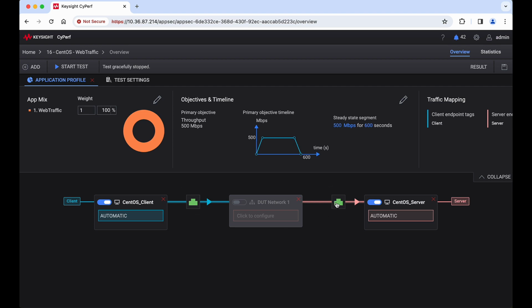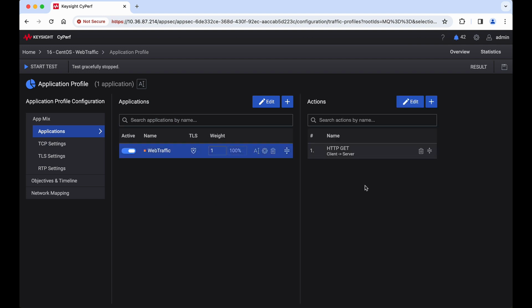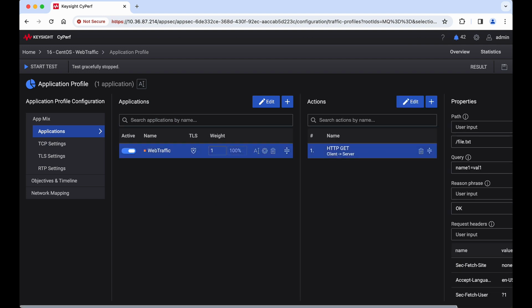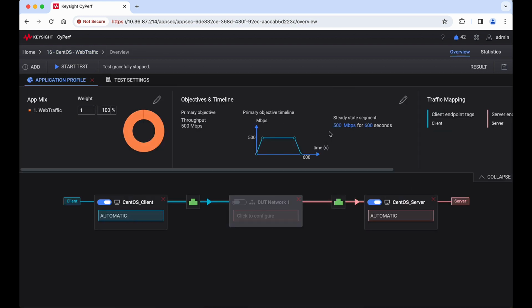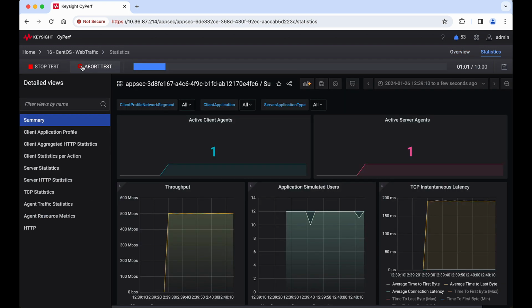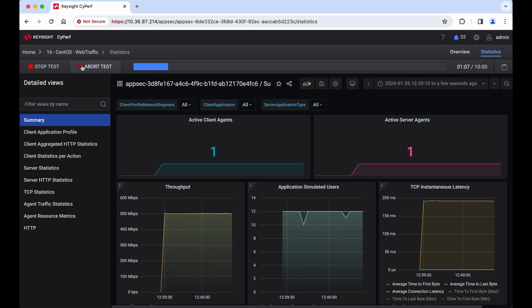Here I have the agents assigned to the test. The client agent is the one deployed on the first CentOS machine, and the server agent is the one deployed on the second CentOS machine. In terms of traffic, I'm only sending a simple HTTP GET with a 200 OK response of 1 megabyte. In terms of objectives, I configured 500 megabits per second, and the test will run for 600 seconds, or 10 minutes. The test has been running for a while, and we can see in the throughput graph here that we are achieving the objective that we configured, which is 500 megabits per second.